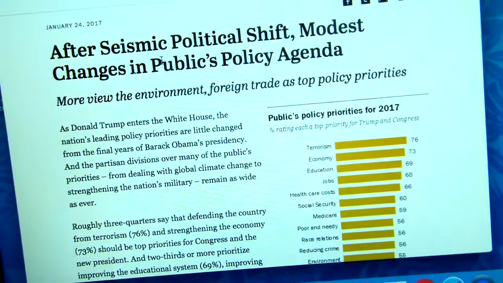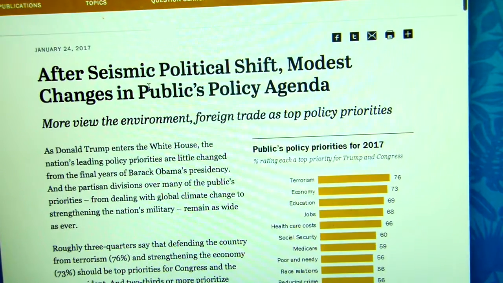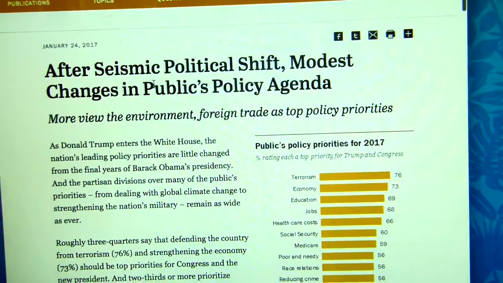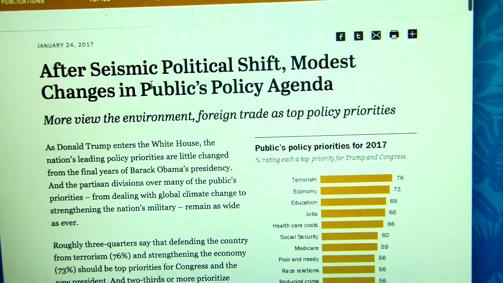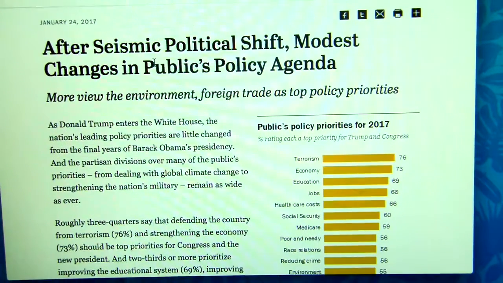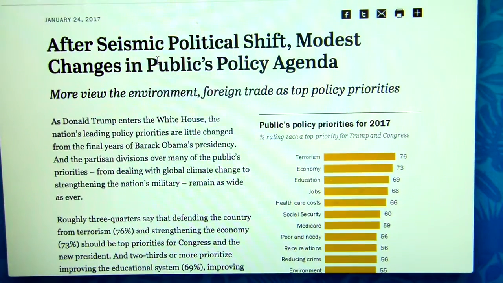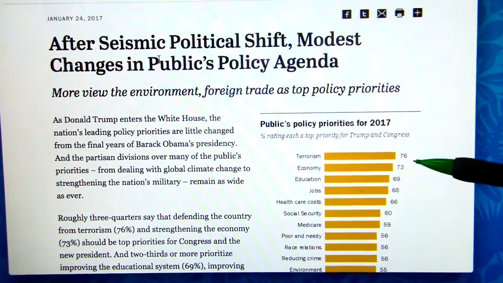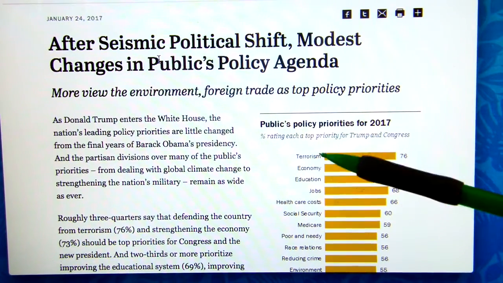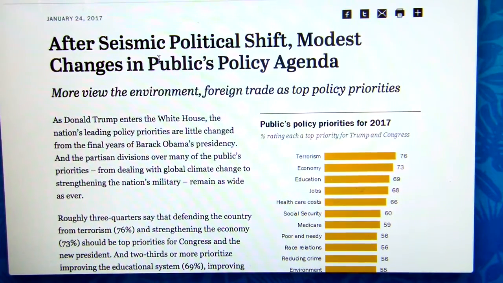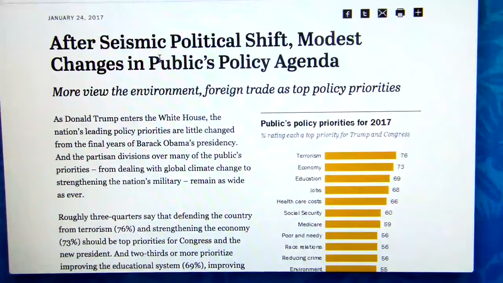So I found Pew Research is great. They have all kinds of interesting information. It's talking about what do people think should be top priorities, and it says here that 76% of the people surveyed believe that keeping us safe from terrorism should be a top priority for Congress and the president.